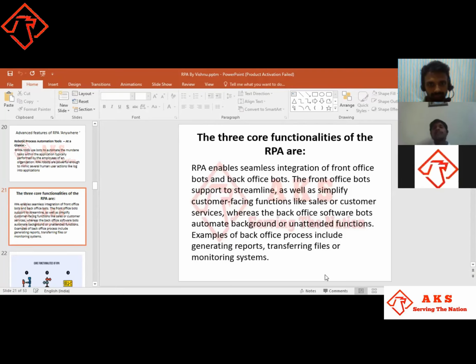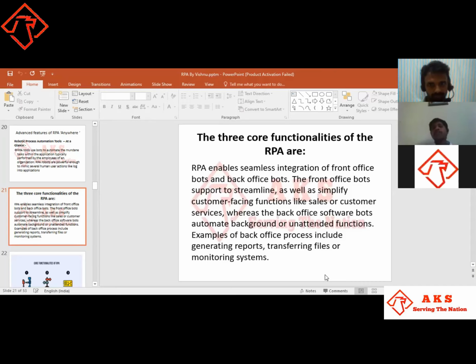Who is the IT minister of Telangana? It just gives the information that Kalvakuntla Taraka Rama Rao is the IT minister. It gives us information and helps us in many ways. RPA enables simple integration of the front office and back office. I have given just information in a front way about who is the minister. It's given, it's processed, and whatever is needed in the backend process has been taken and given back again.